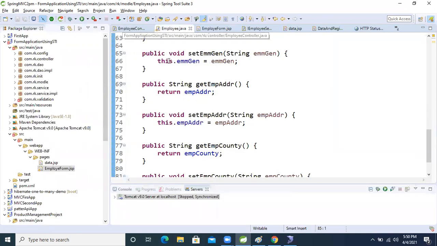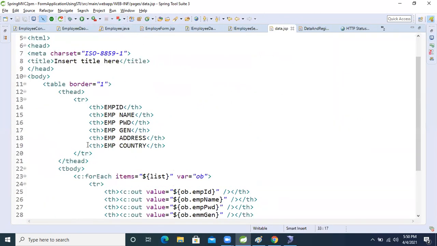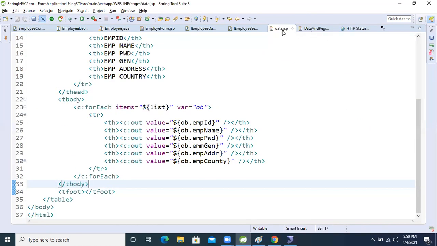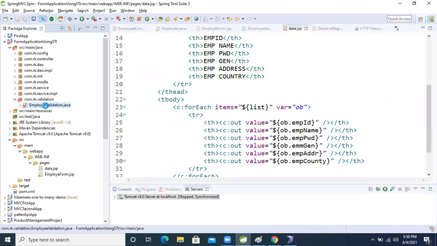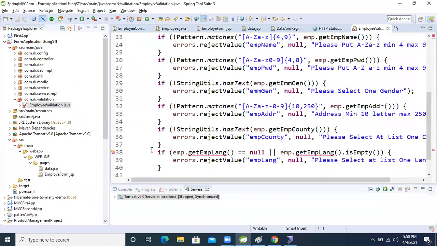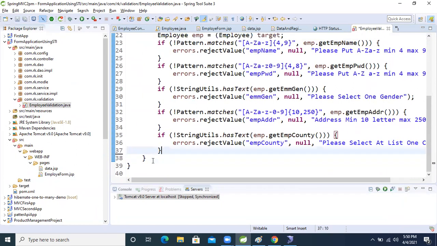So till now the things are completed. Come to the JSP page. JSP page, right? Country, employee, country. Fine, guys. Now again, in the validation class also we validated that field, right? So remove this one also. Now the things are fresh.